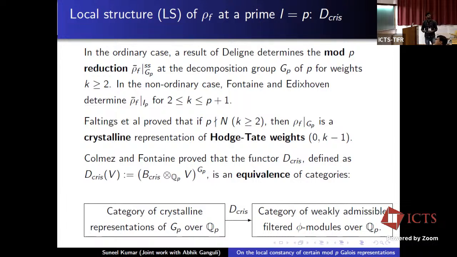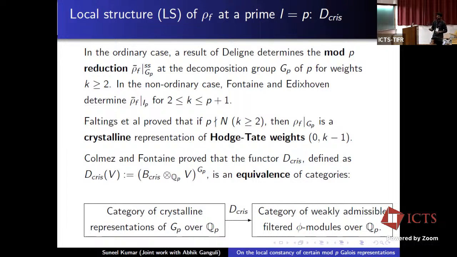Colmez and Fontaine studied the crystalline representations in terms of some semilinear objects, precisely in terms of weakly admissible filtered phi-modules. They proved that the functor D_cris, defined as this, is an equivalence of categories, from the category of crystalline representations of G_p over Q_p to the category of weakly admissible filtered phi-modules over Q_p.